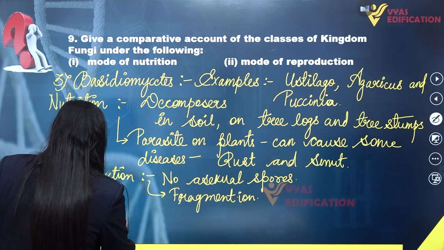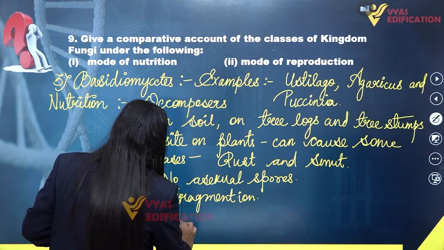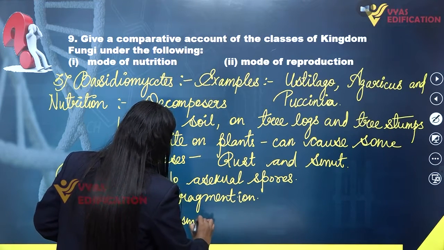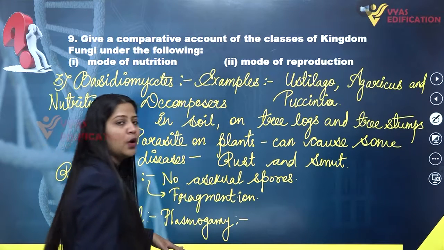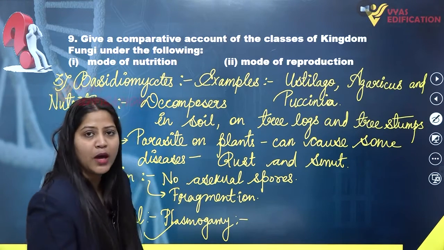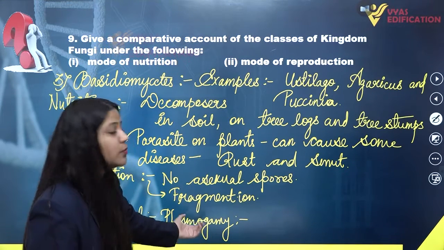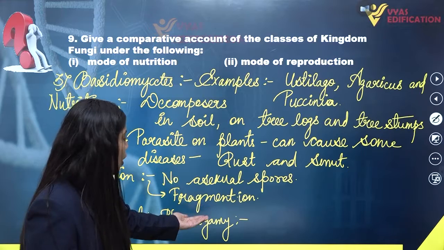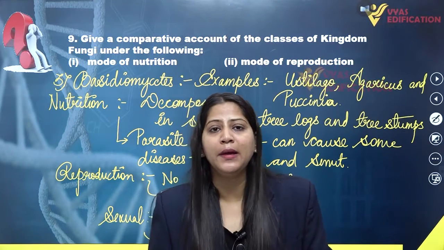If we talk about the sexual means of reproduction, they can reproduce through plasmogamy because they do not have sexual organs. So they can reproduce through plasmogamy, which is a type of sexual reproduction, basically a process of reproduction. What happens in plasmogamy?